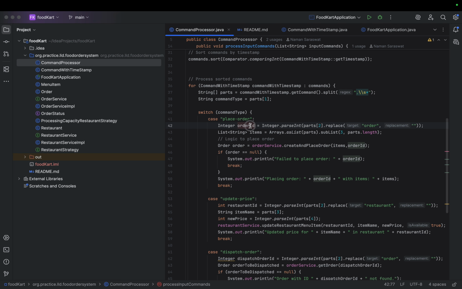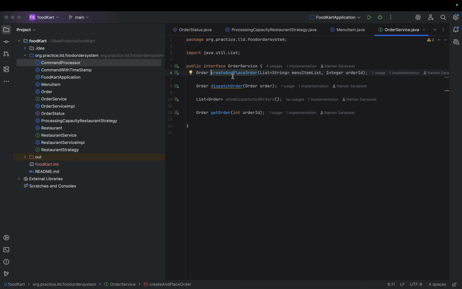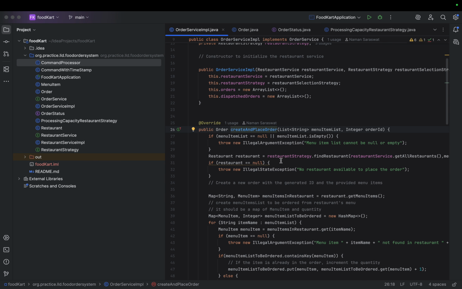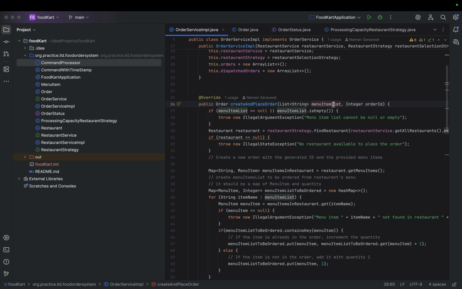Here we are getting the order ID, then we are fetching the item names. These are the item names. Then we are going to create the order. So here we are going to call create and place order. If we go inside its implementation, we are passing two parameters, menu items and order ID.